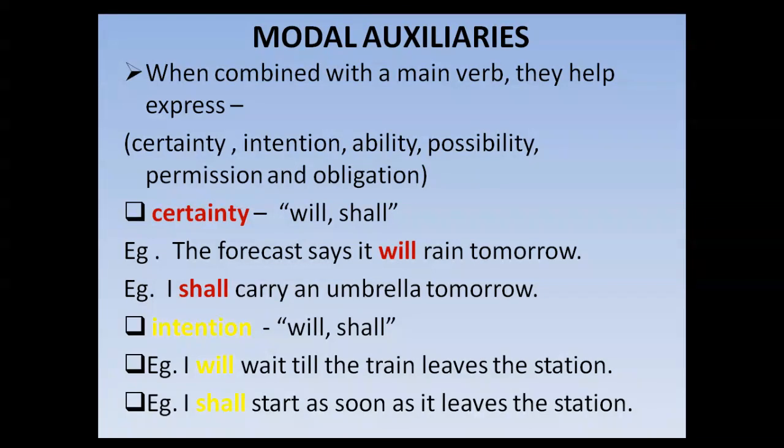When combined with a main verb, they help express certainty, intention, ability, possibility, permission, and obligation. Let's see each one of them separately.